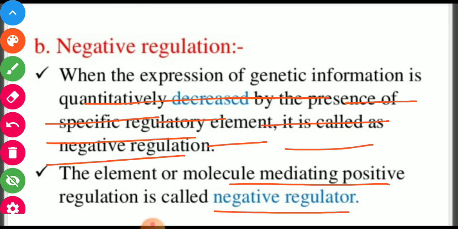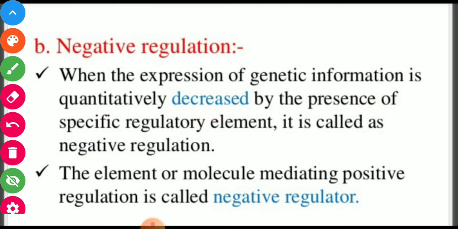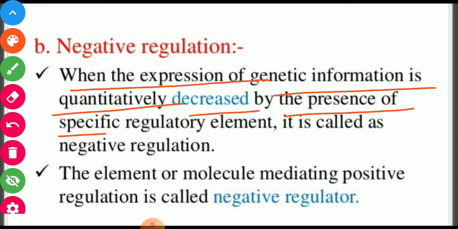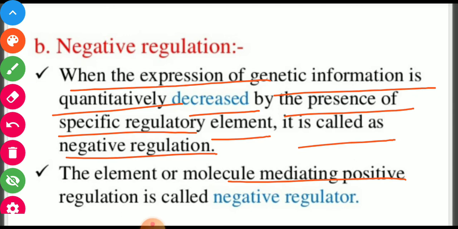Negative regulation: when the expression of genetic information is quantitatively decreased by the presence of a specific regulatory element, that is called negative regulation. The element or molecule mediating the negative regulation is called a negative regulator.